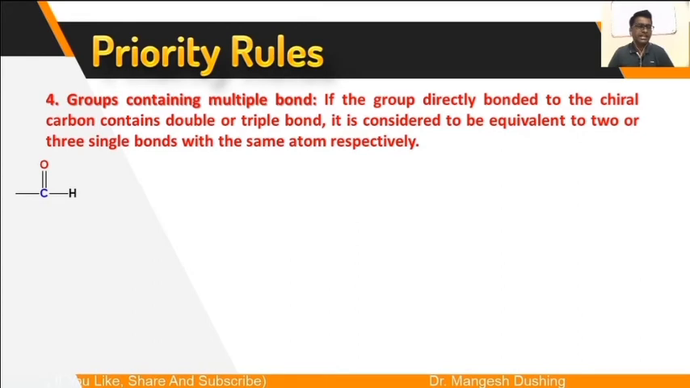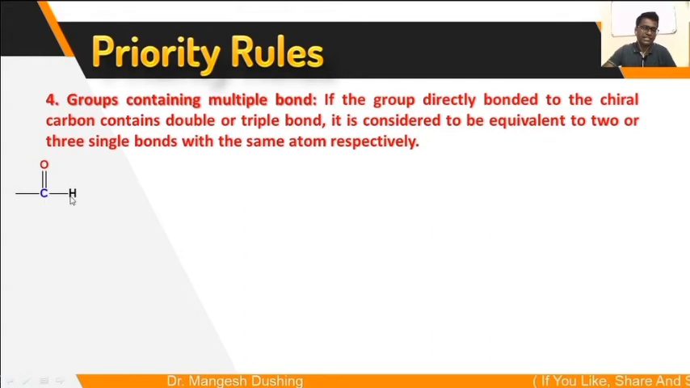For example, this is the aldehyde group. So at least you should know the functional groups and their bonding. For example, they may ask about the aldehyde group, CHO, or the acid, COOH. So this functional group is called aldehyde, and the bonding is like that: C double bonded to oxygen and hydrogen.